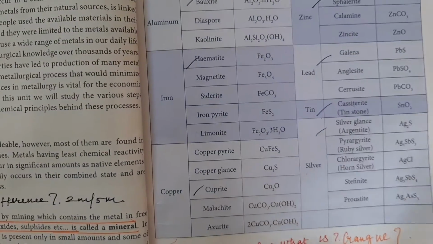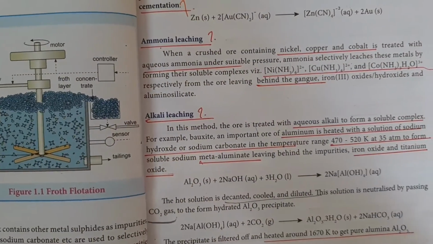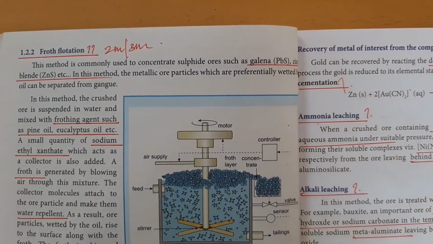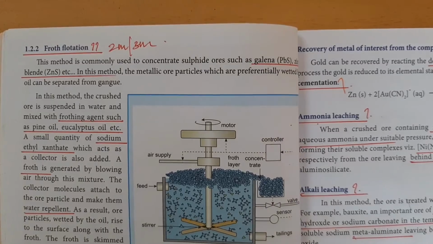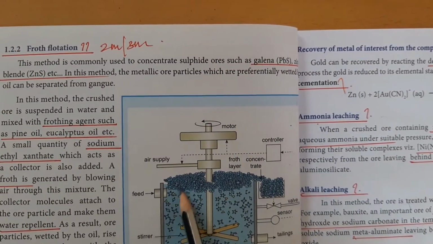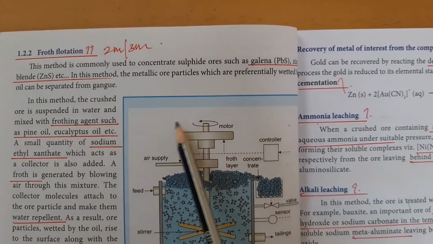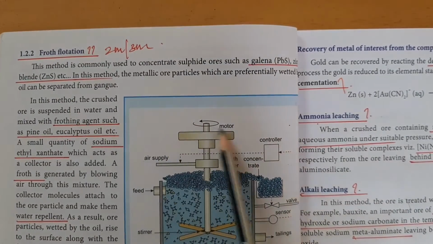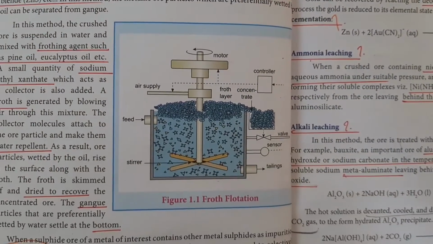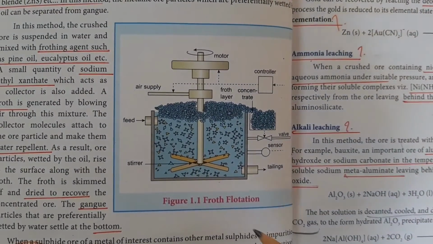The next thing we are going to see is the froth flotation process. Froth flotation is specifically for sulfide ore, which is not soluble in water. Here the ore is taken in a grinder-like arrangement, mixed with or suspended in water.